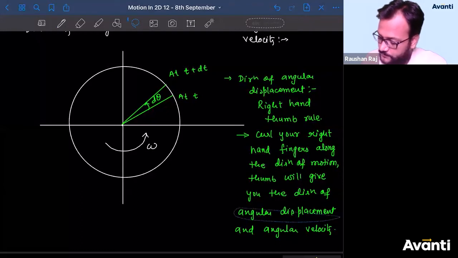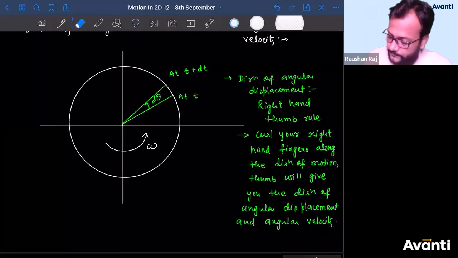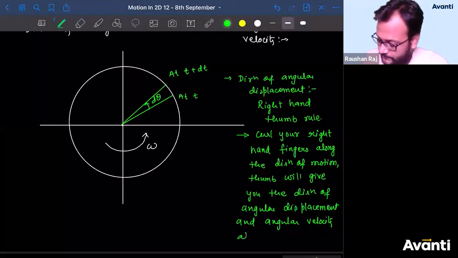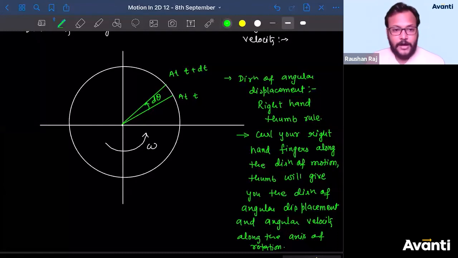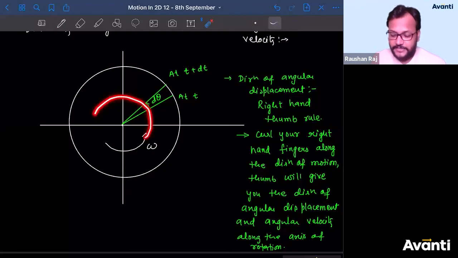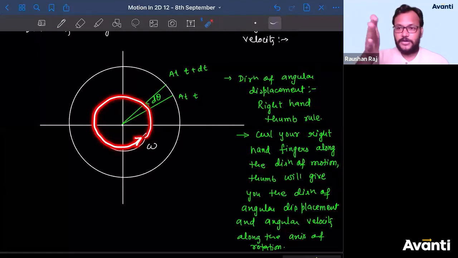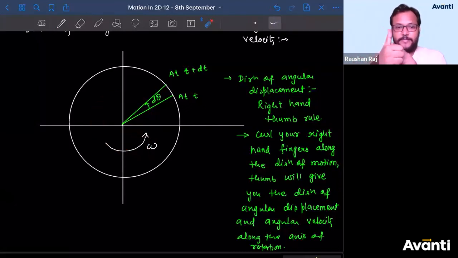Bolo bachcha log, jaldi se bolo. Outward. Are you sure, bachcha log? See, what is the direction of rotation? What is the sense of rotation? So the particle is rotating like this. So curl your right hand fingers in this direction. Thumb is coming out, hai na? It's coming outward. So normally outward.